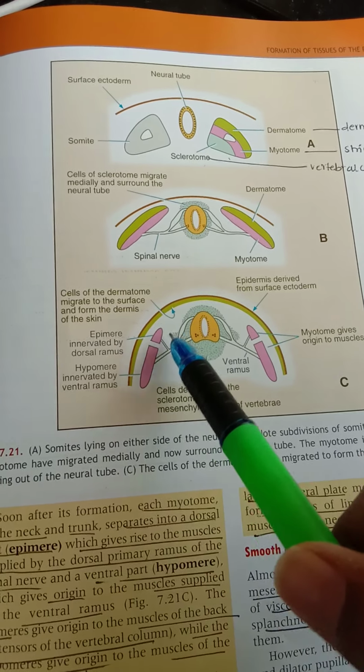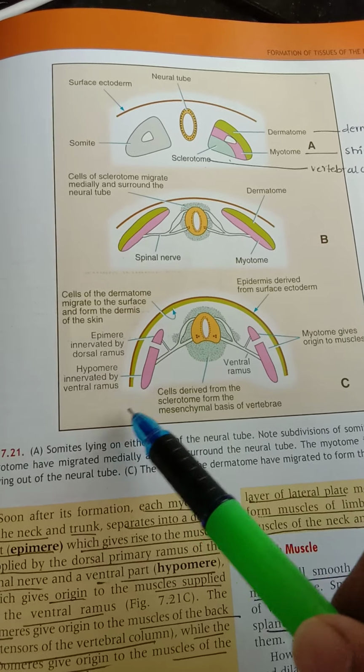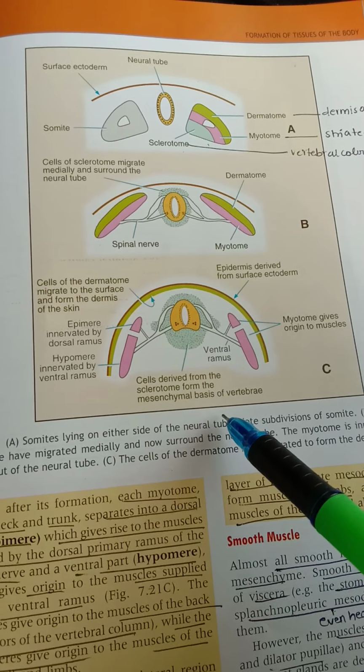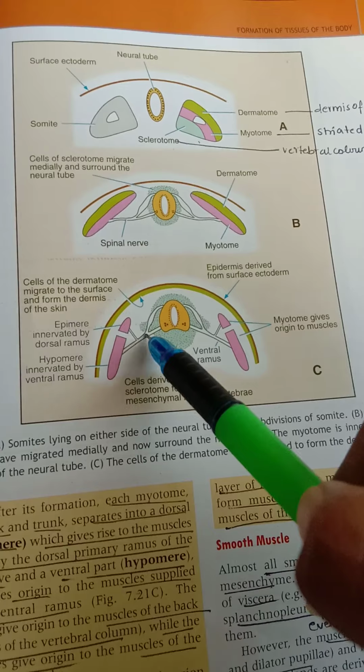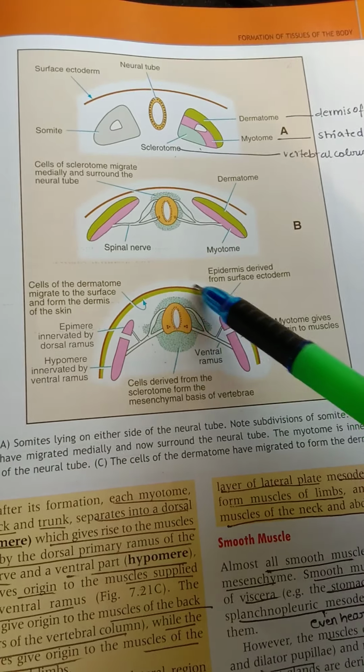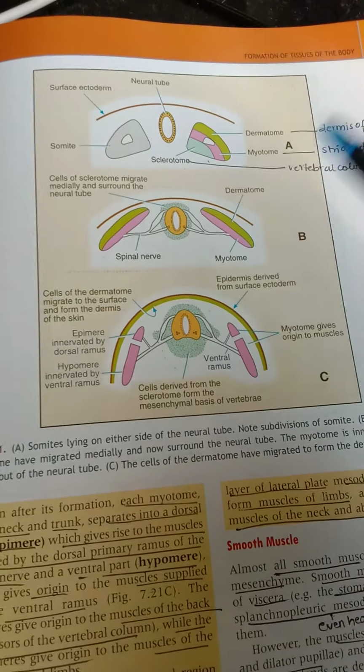Epimere is innervated by dorsal rami, hypomere innervated by ventral rami. Cells derived from the sclerotome form the mesenchymal basis of vertebra. Actually, one more point is a sclerotome like this forms a ring, and it forms different compartments. This is a ventral compartment, this is a dorsal compartment, and these are the lateral compartments of a sclerotome.